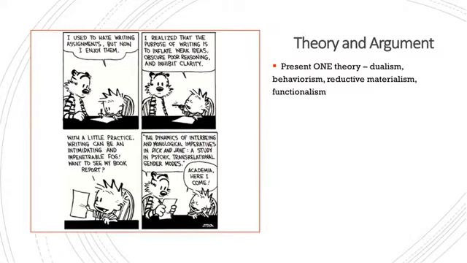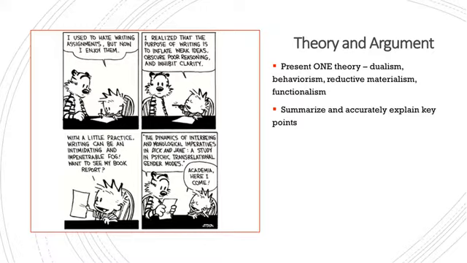So what you are going to do, you're going to present one theory. Present the theory of dualism, behaviorism, reductive materialism, or functionalism. You're going to give me the key points of that theory. What you're doing is summarizing and explaining what someone else said. This is an introductory level class. I can't stress this enough. You're not creating your own theory of mind. You're telling me what you understand one of these other theories is. That's all you're doing. You're summarizing. This is a summary aspect of the assignment.